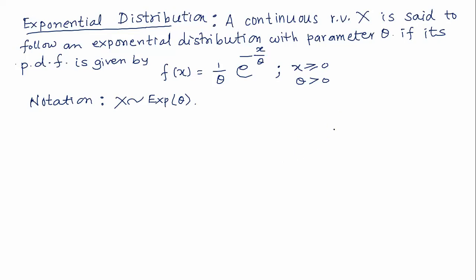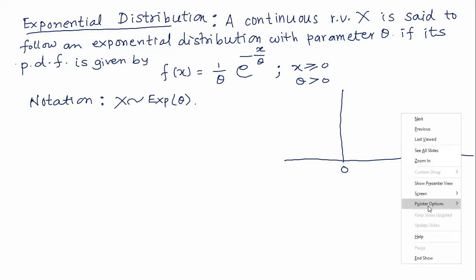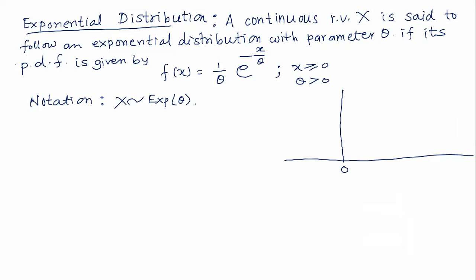We can draw the graph of this also. This is the origin, x equal to 0 and y equal to 0. After that, we must have some value of theta. What is a parameter? There are plenty of special discrete as well as continuous probability distributions, and for every distribution there are either 1, 2 or 3 parameters.